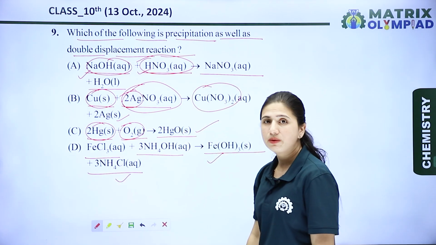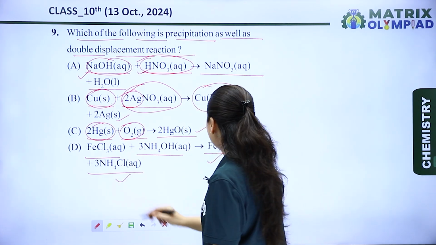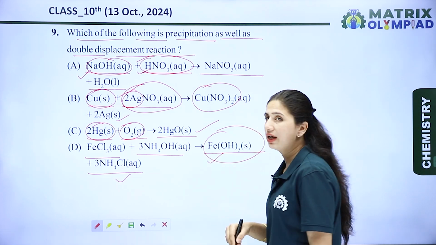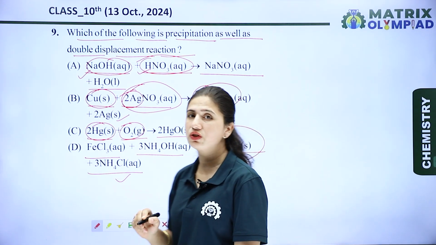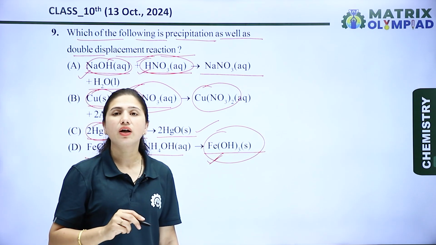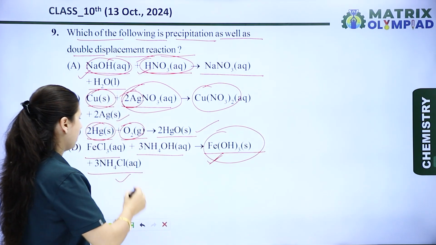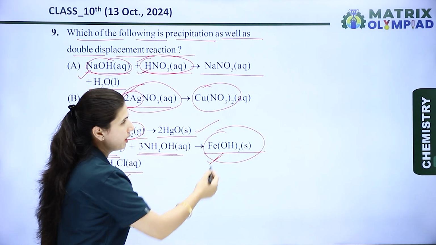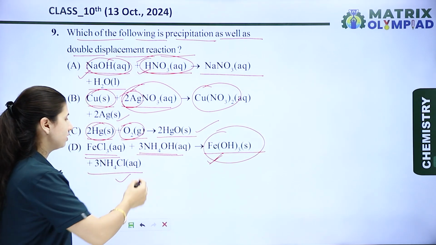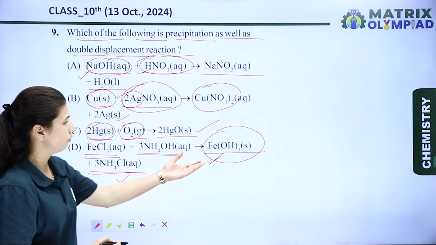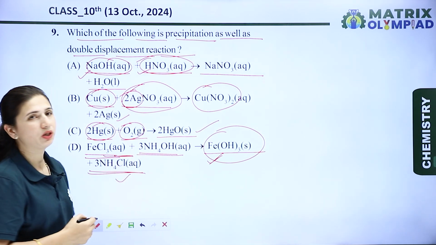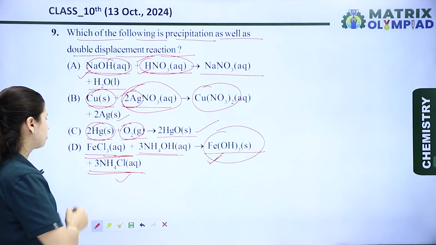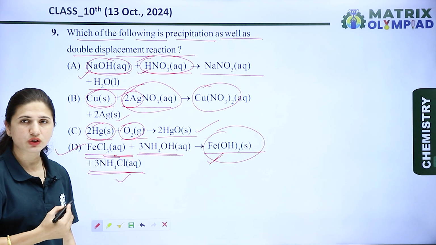We know that it is a double displacement reaction, and in this reaction ferric hydroxide is formed, which is not soluble in water, and substances which are not soluble in water are known as PPT. So in this reaction, both double displacement and precipitation happen. Because of the formation of PPT, it is a double displacement reaction and a precipitation reaction also. So option D is the right option for this question.